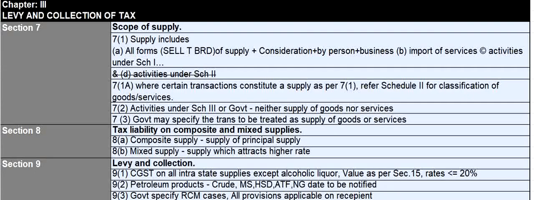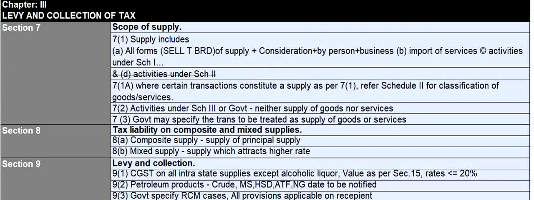Section 7.1A, where certain transactions constitute a supply as per section 7.1, then we have to refer Schedule 2 for classification of goods or services. Only if it is a supply as per section 7.1, then you have to refer Schedule 2. Just because it is there in Schedule 2, it doesn't mean that it will automatically become a supply. Section 7 subsection 2, activities under Schedule 3 or government are neither supply of goods nor services. Section 7 subsection 3, government may specify the transactions to be treated as supply of goods or services. They have that power.